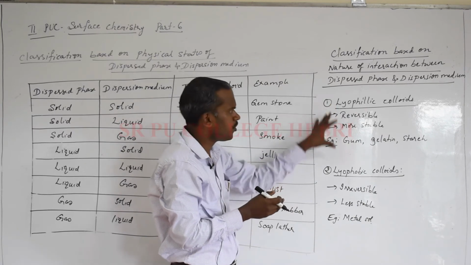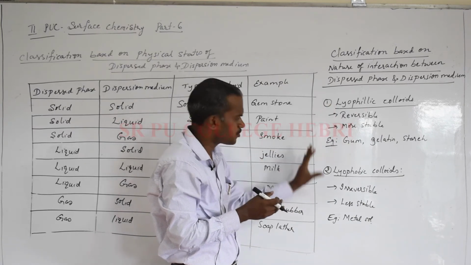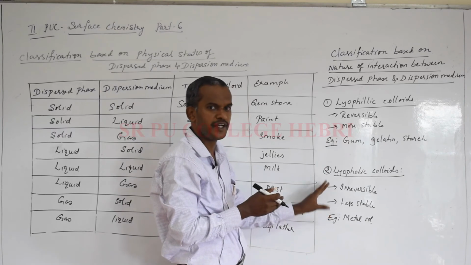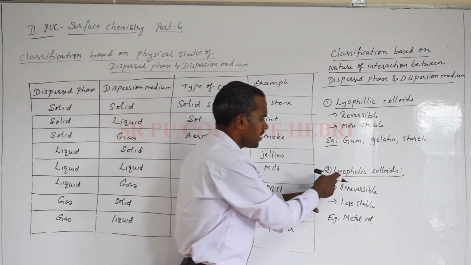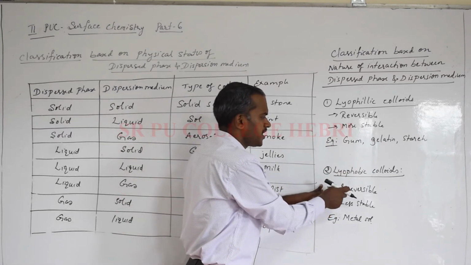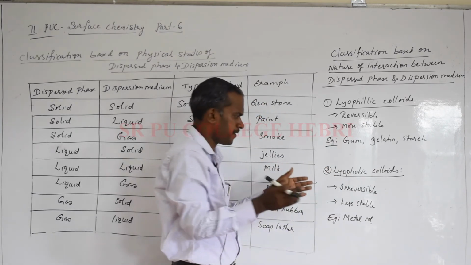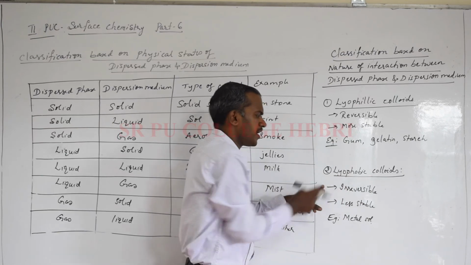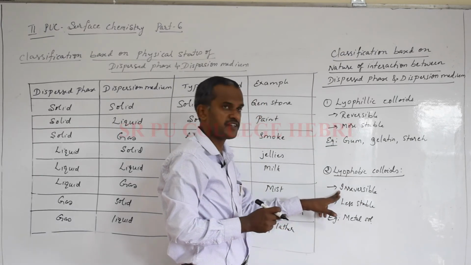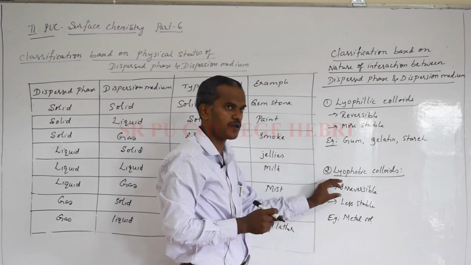Once you know about lyophilic colloids, it is easy to understand lyophobic. You can easily remember comparatively. In lyophobic colloids, the process of getting them is irreversible. Once you prepare them and separate them, getting a lyophobic colloid back is very difficult. So they are also called irreversible colloids.